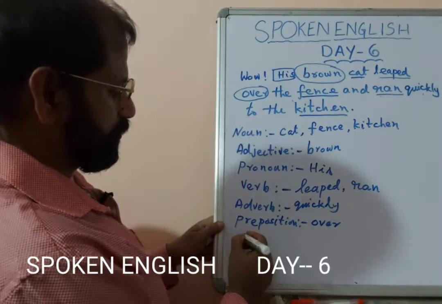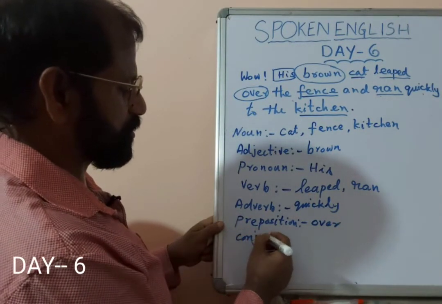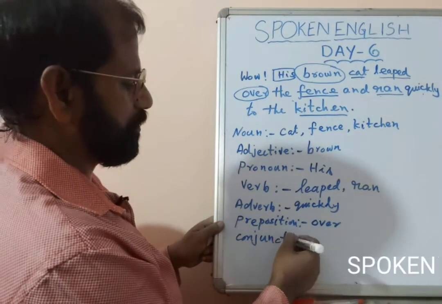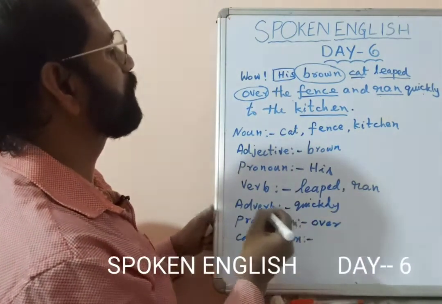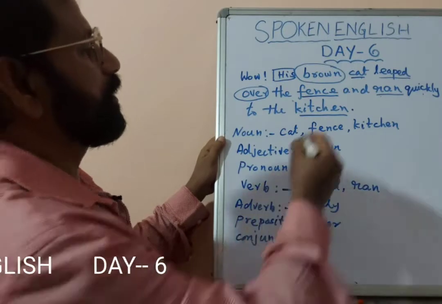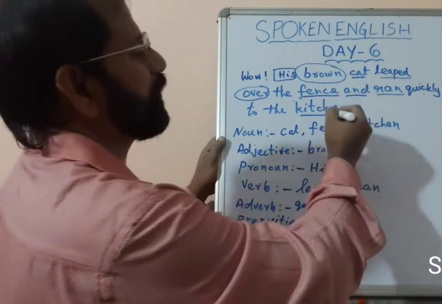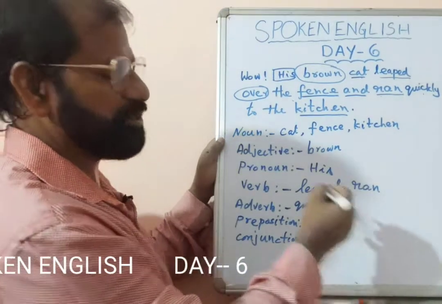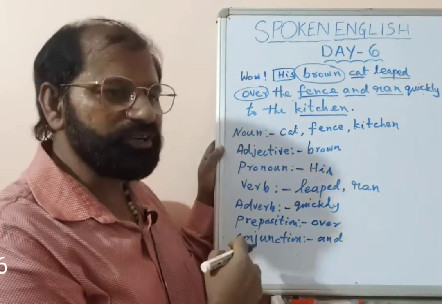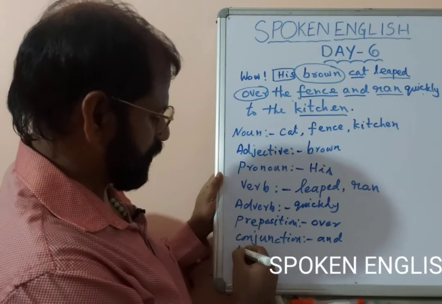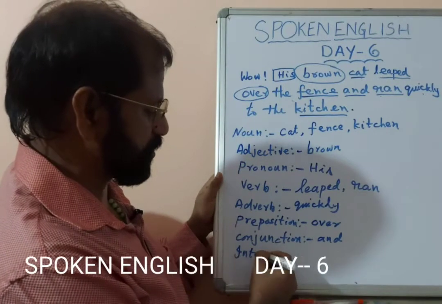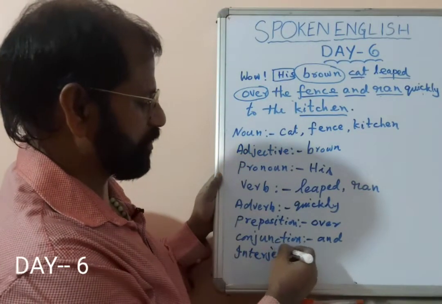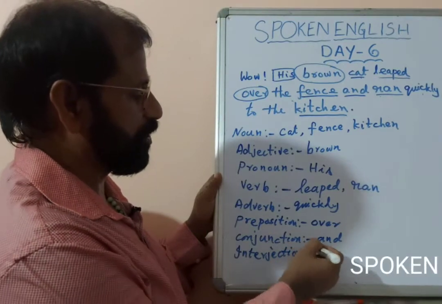Right? Then is there any conjunction? Let's check. Yes, there is. And, fence and ran. So it is connected. And is the conjunction there. Then we have the interjection. Now what is the interjection here? The very first word.